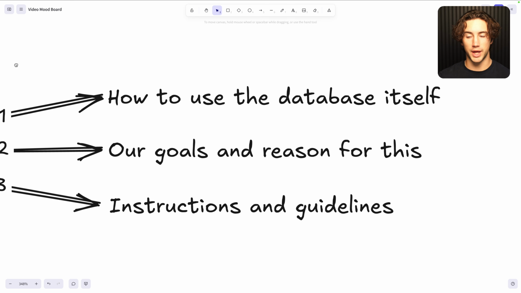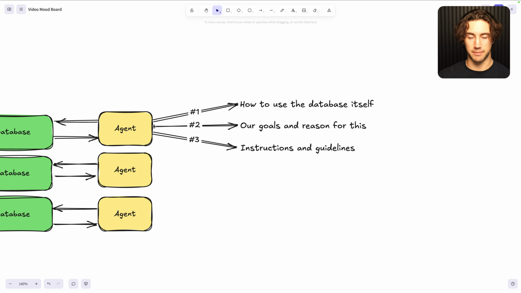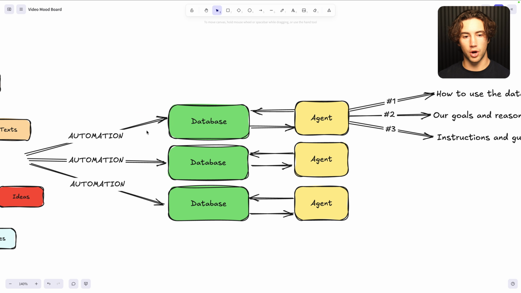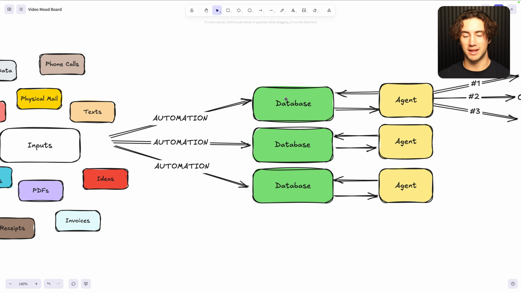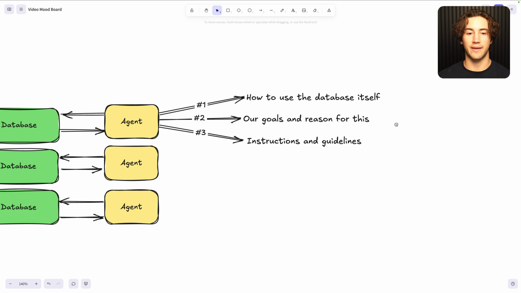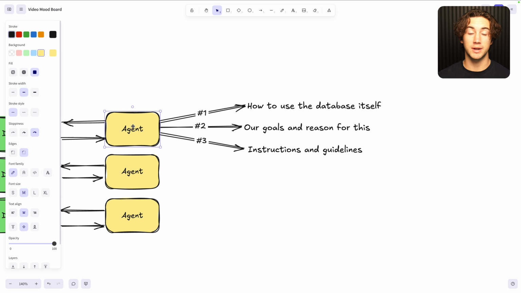and then we train an agent on three things. Number one, how do we use the database itself? The agent needs to understand the database and the information that it has access to. Number two, the agent needs to understand our goals and reason for automating this. Like, why are we automating information into the database in the first place? And number three, we need to give it some instructions and guidelines for how to respond. And so with all three of these things, the agent can begin to make decisions on our behalf that we don't need to be there for.